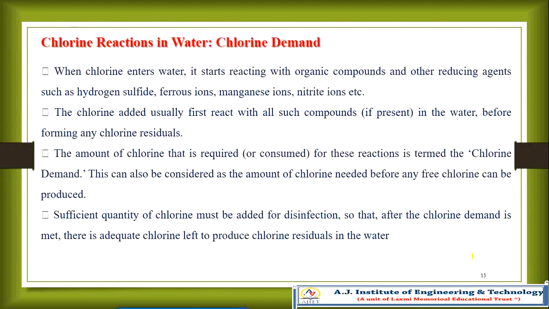If we concentrate on another slide, the chlorine reaction in water: how does the chlorine reaction take place in water? When chlorine enters the water, it starts reacting with organic compounds and other reducing agents such as hydrogen sulfide, ferrous ions, manganese ions and nitrite ions.